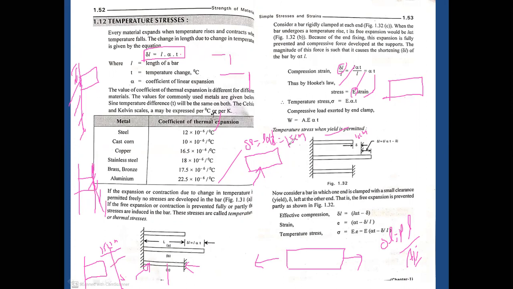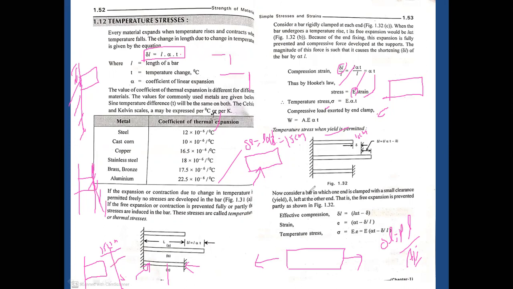Okay. So here the temperature stress equals E into alpha T. As usual, the compressive load exerted by the end clamp is W equals A E alpha T. Compressive load is nothing but the compressive stress exerted by the end clamp. Compressive load W equals A E alpha T, not the complete stress. Stress is load by area.